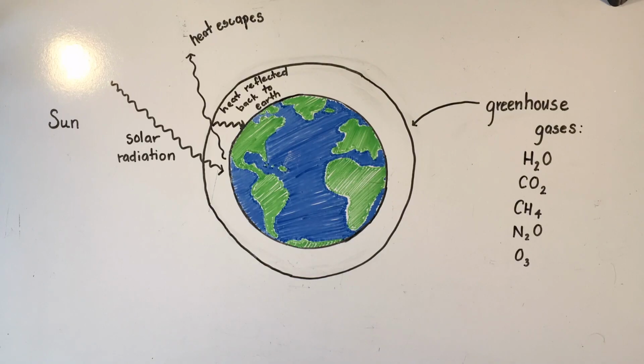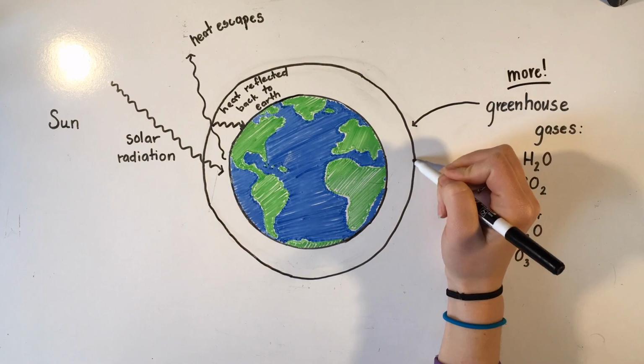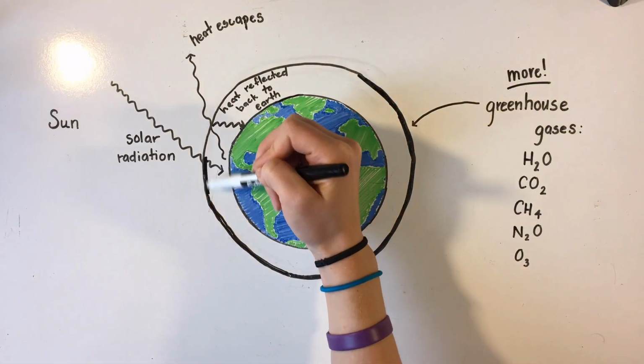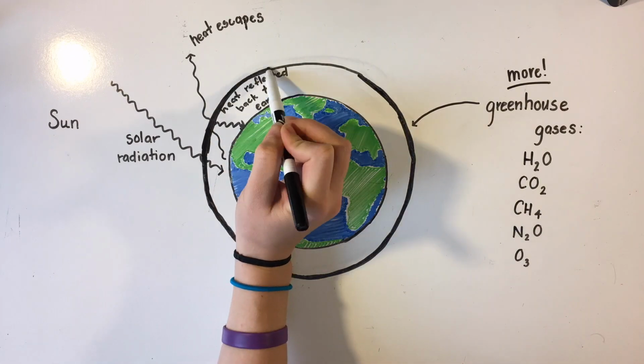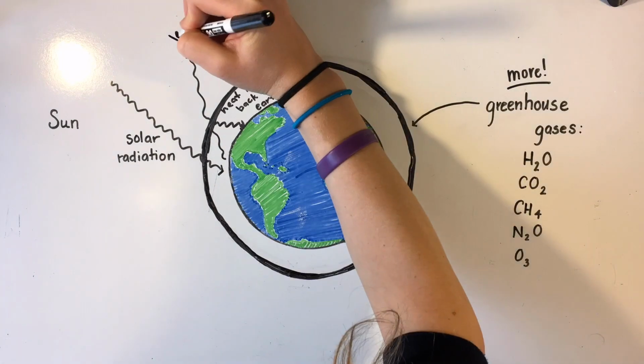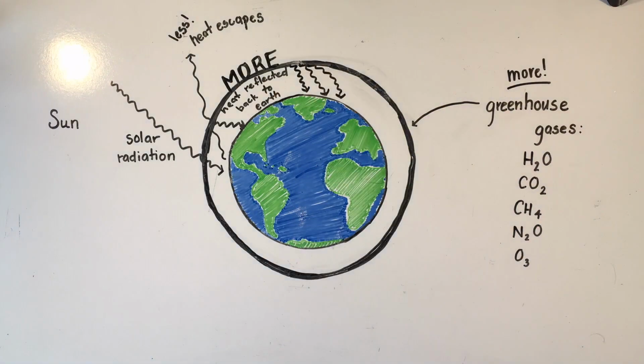So how does this relate to human behavior? As we emit more and more greenhouse gases through the sources discussed earlier, like burning fossil fuels, this layer of greenhouse gases becomes thicker. More greenhouse gases trap more solar radiation, letting less heat dissipate to space, causing an increase in the average temperature of the planet.